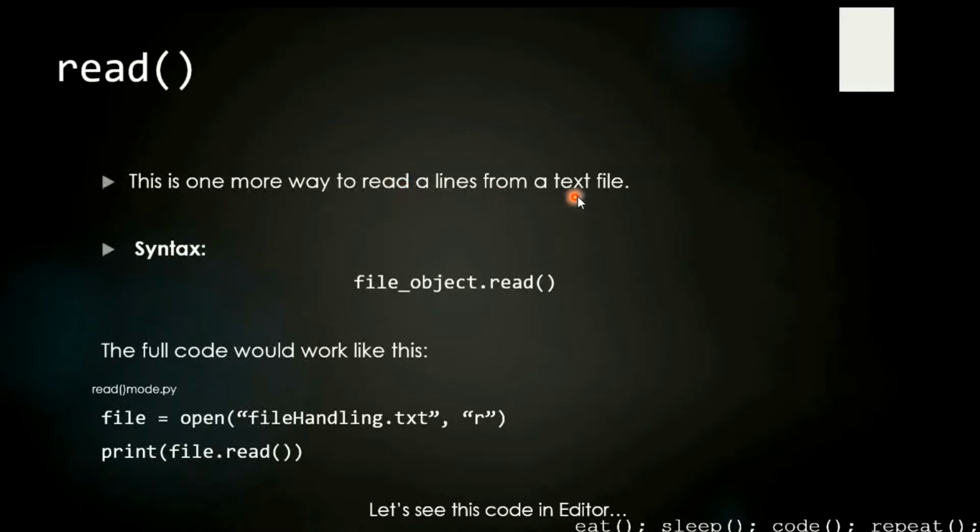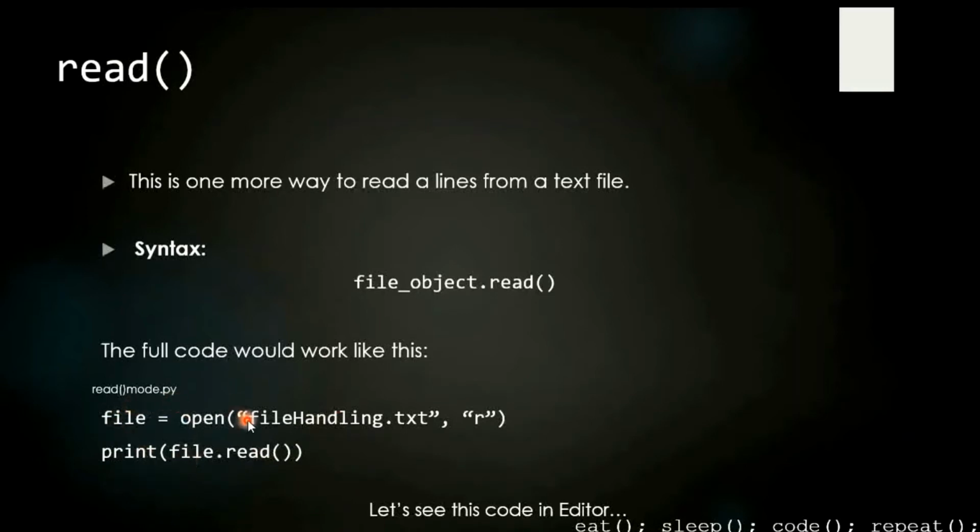This is one of the ways to read a file. One more way to read a file, like the previous way, was to use a for loop: for each line in the file, print each line. So this is one more way, and the syntax is file object dot read. This is called the file object. As you can see, file object dot read. The full code works like this.